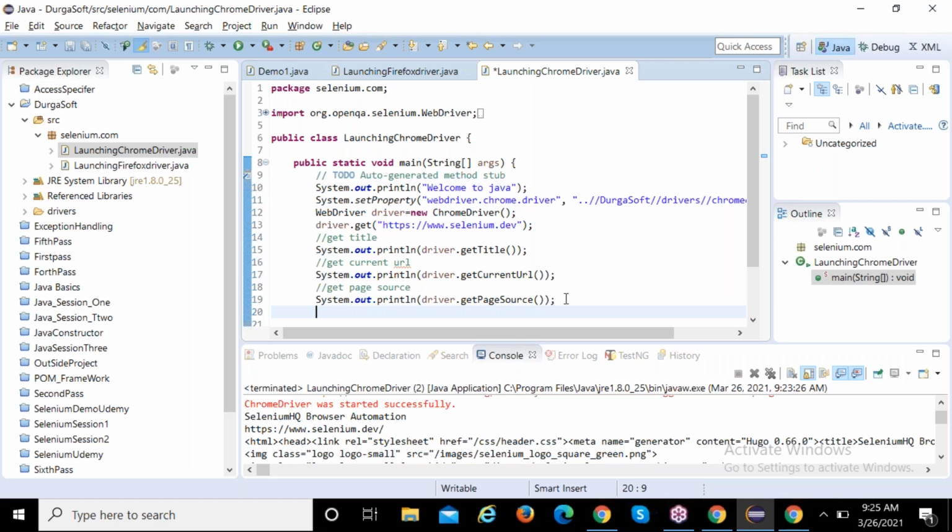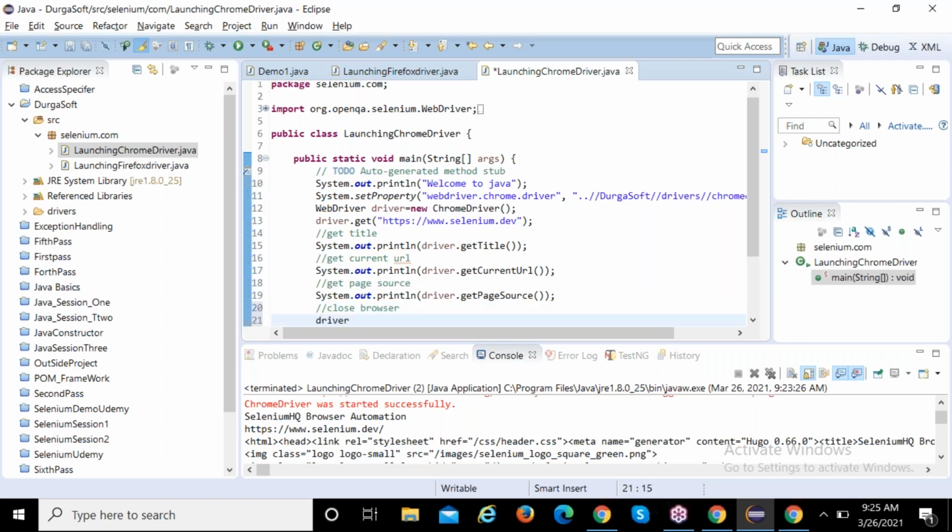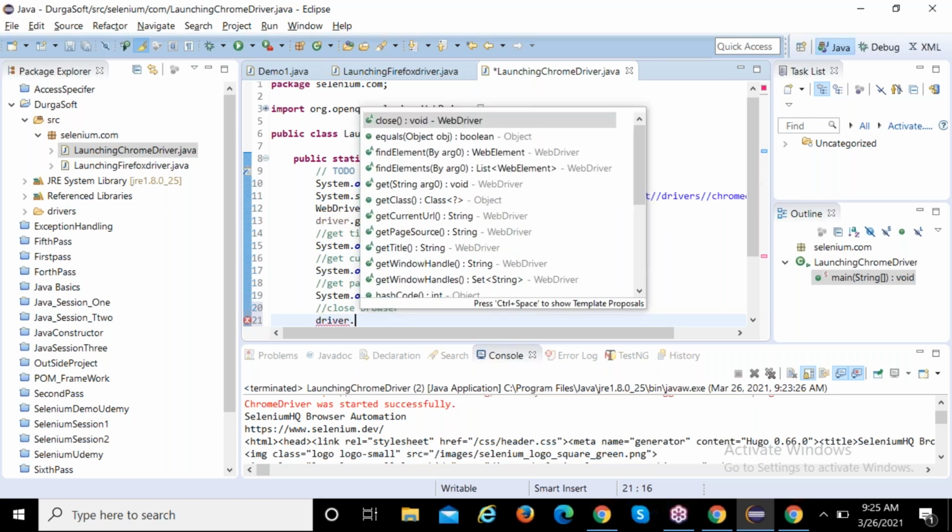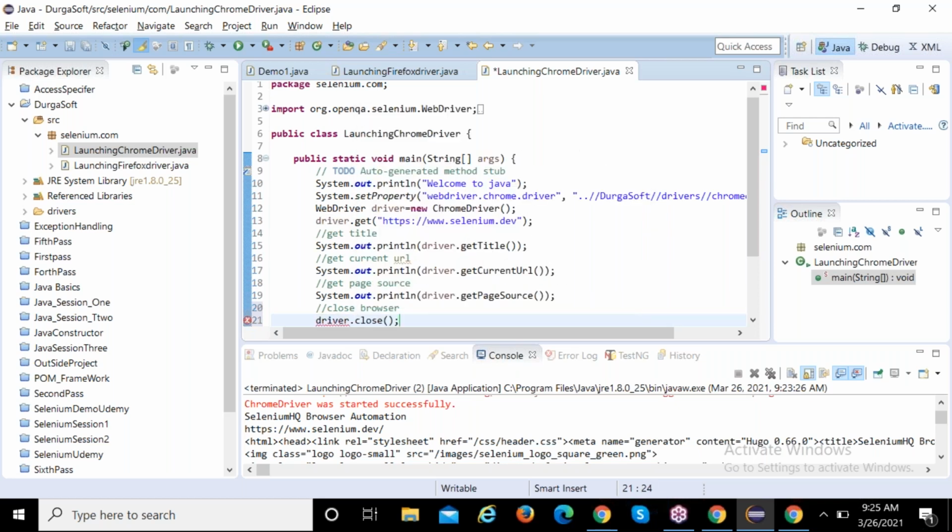So now I want to close the browser. What command do I need to use? Simply you can write driver dot close. Close browser means the current page that has focus, the current page, selenium dev.org, will be closed. Can you write the command close? Yes, sir. 100% interview question: what is the difference between close and quit? We'll see. The next command is quit.